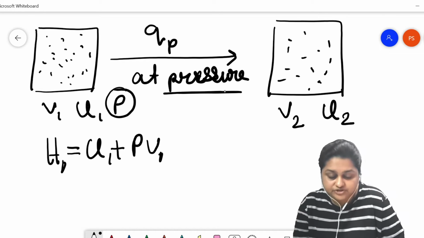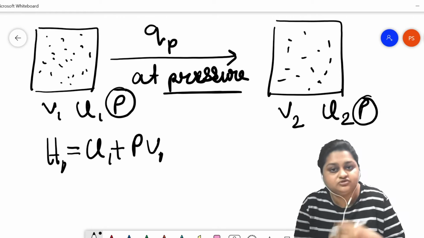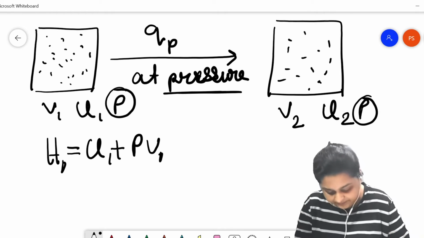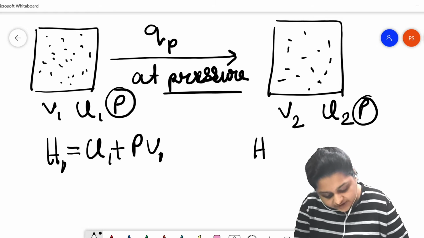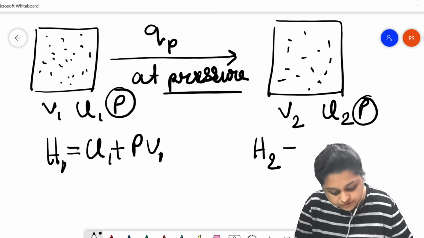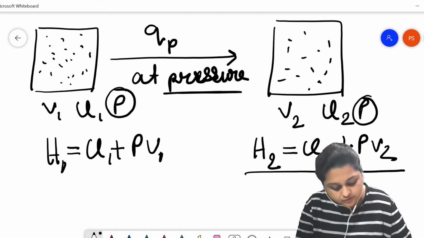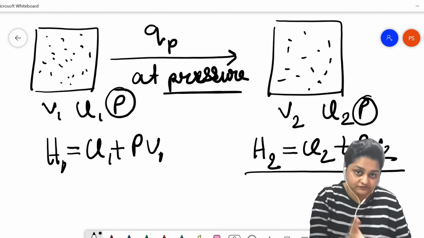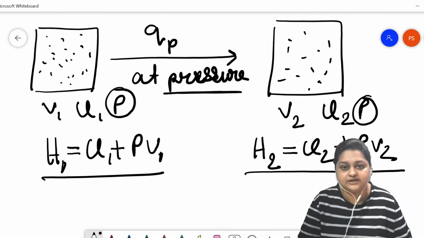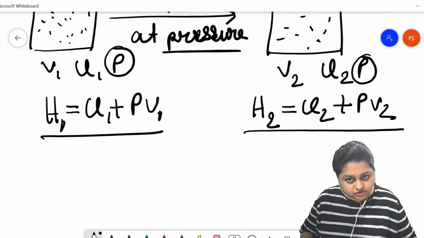At constant pressure, the process has occurred, so the pressure at the final state is also going to be P. And the enthalpy at the final state is going to be H2, which equals U2 plus P into V2. This is the equation for the enthalpy at the final state, and this is the equation for enthalpy H1 at the initial state. So the enthalpy has changed due to this process.